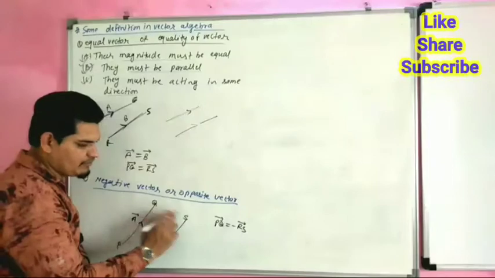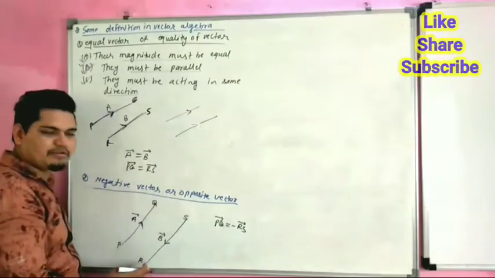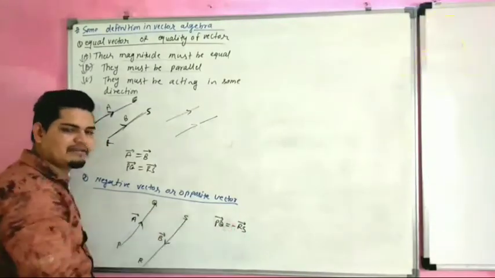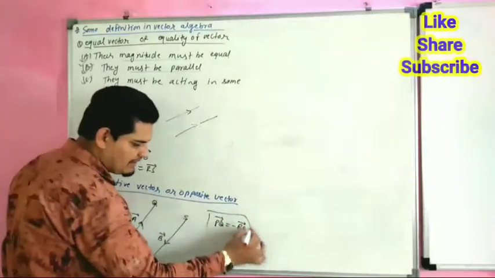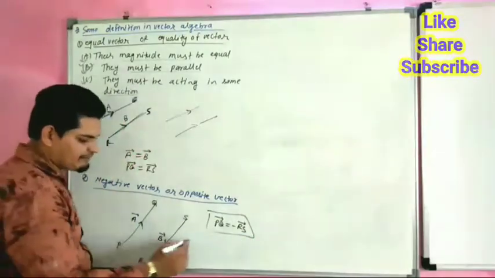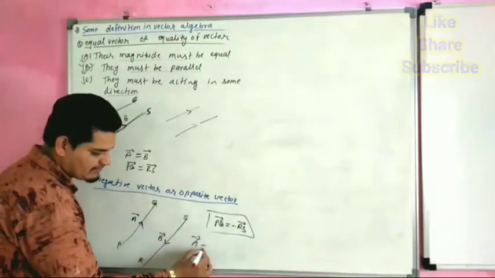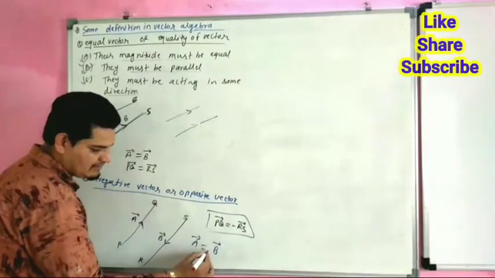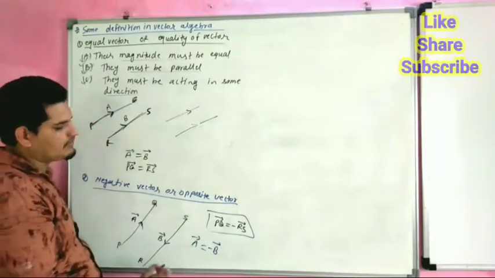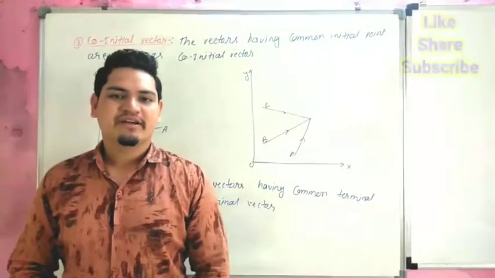So this vector PQ and RS are opposite vectors, so PQ is equal to minus RS. Both are equal but the direction is opposite. This vector A is equal to vector B, but the direction is opposite, so a minus will come.